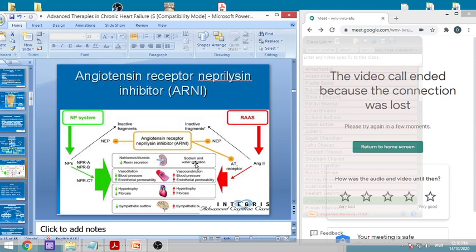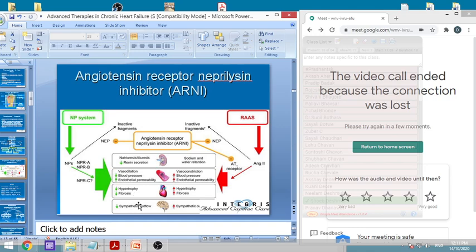What are these effects? It will reduce sodium and water retention. It will cause vasodilation, therefore a decrease in blood pressure. It will cause a decrease in endothelial permeability. It will decrease the hypertrophy. It will decrease the fibrosis. Hypertrophy is a very detrimental or damaging factor in heart failure.